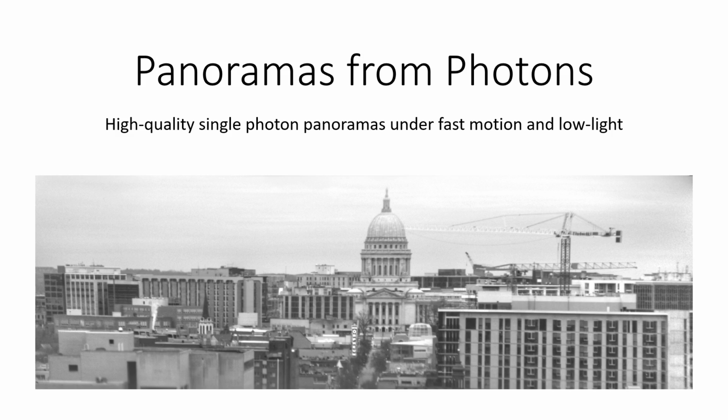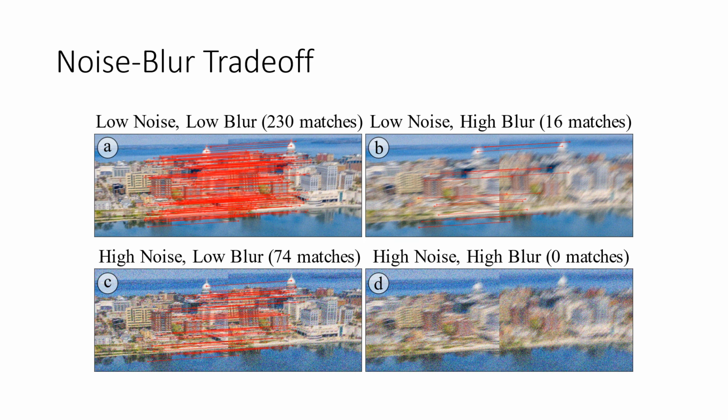We present our work entitled Panoramas from Photons, which enables the creation of high-quality single-photon planar reconstructions under fast motion and low light. Motion estimation from a sequence of images is a fundamental problem in computer vision. However, traditional methods are limited by what the camera can recover. In low light, conventional cameras will compensate by either increasing the exposure, thereby introducing motion blur, or increasing the gain